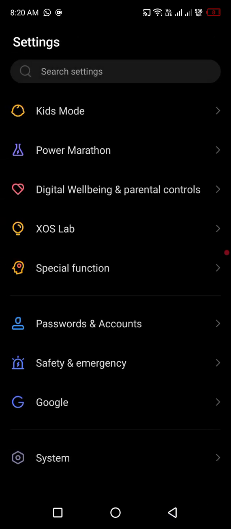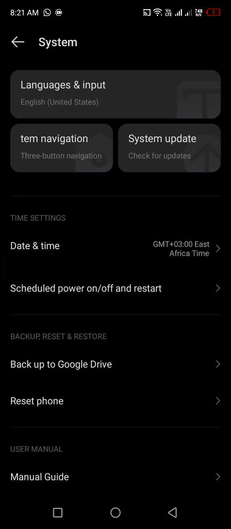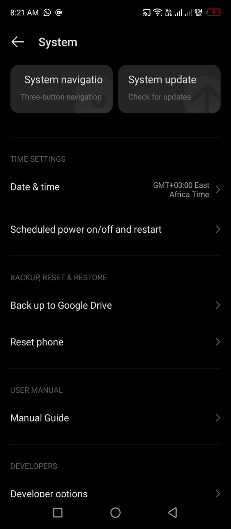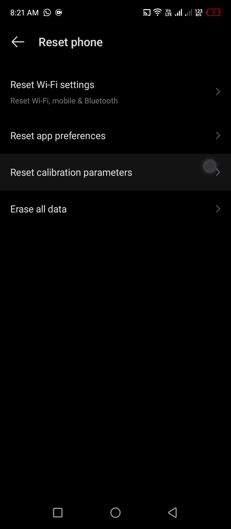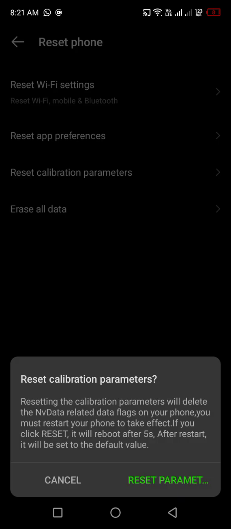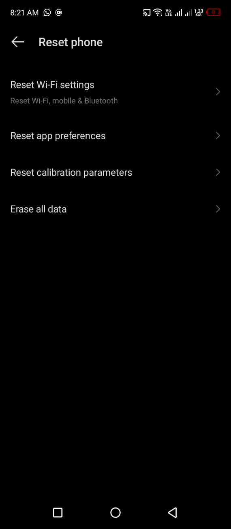Okay, so once you have disabled the sensor, you come to the system and go to reset phone, but don't reset your phone. You reset something called calibration parameters. Once you reset it, the phone will automatically restart itself after 5 seconds. Once you have done that, reset app preferences and you are good to go.